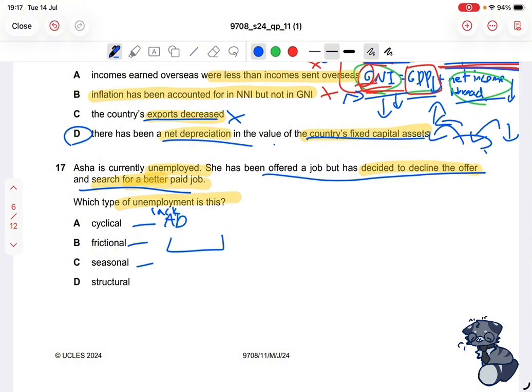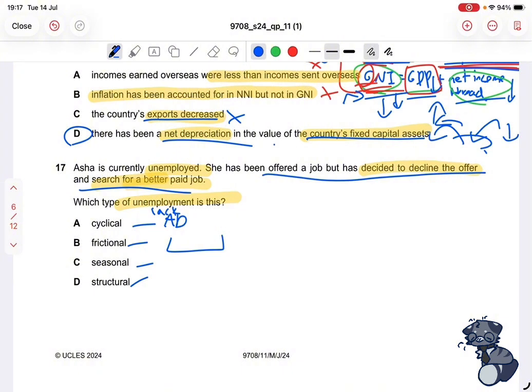So after that 1 month, your job is gone, and that will be seasonal unemployment because you are only employed seasonally, or when that service or good is offered, that time period. The last one says structural unemployment. And as the name itself suggests, it's when the structure of the economy changes, so you become unemployed because your skill set doesn't match what the economy needs anymore.